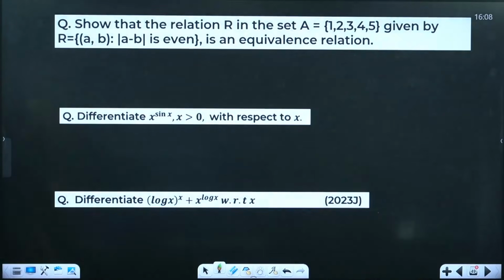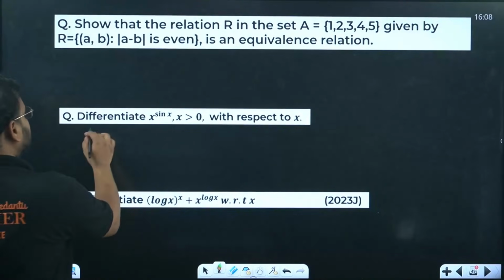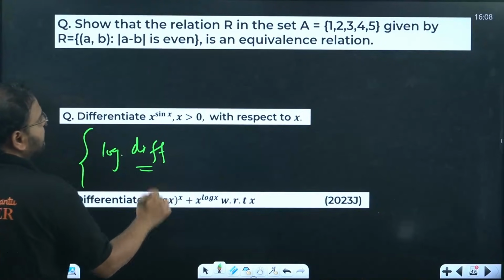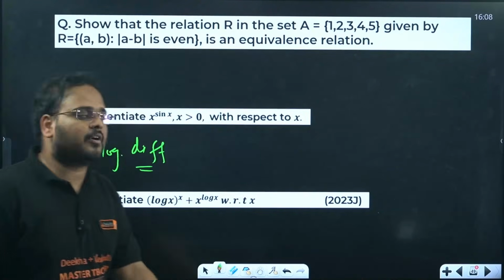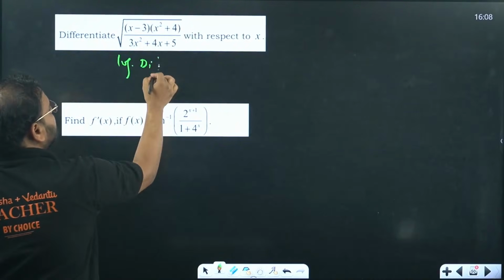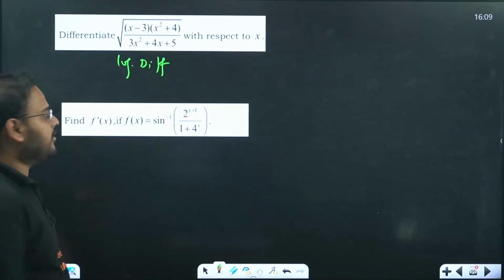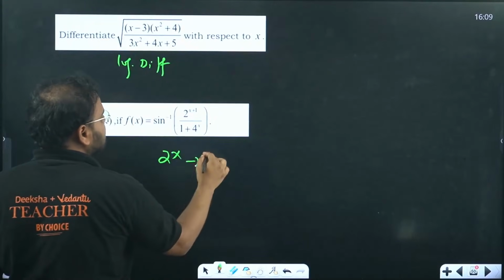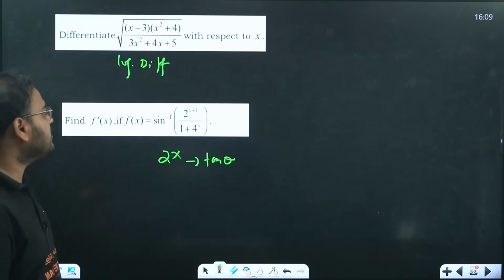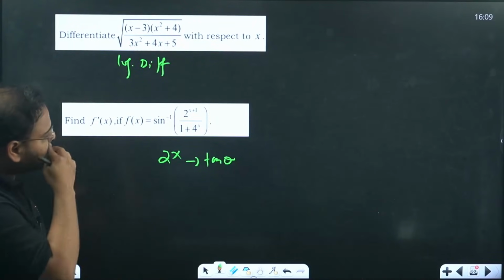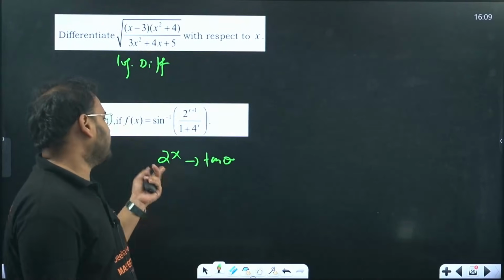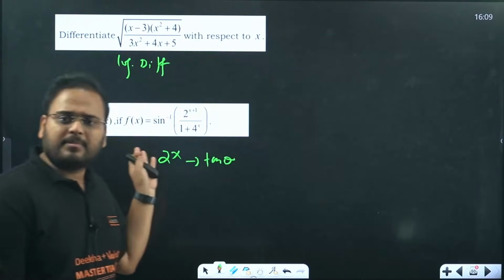Okay guys, again a few more questions. These two are logarithmic differentiation, they come for 3 marks. Please check, 3 marker from your relation and function. Okay, this is again logarithmic differentiation. So as you can see, all these questions are listed over here. In this question, take 2 by x as tan theta, and then simplify it. I think the answer should come as 2 into 1 upon x square. Please check. No, ln x will also come, right, because you differentiate this also. But yeah, solve it. Simple question.